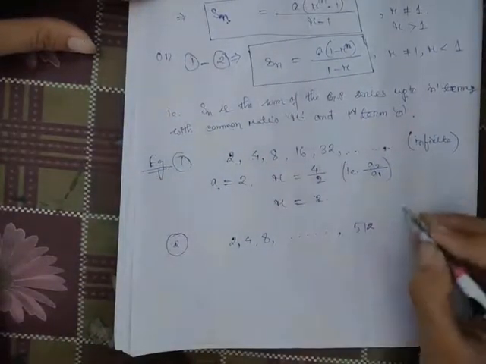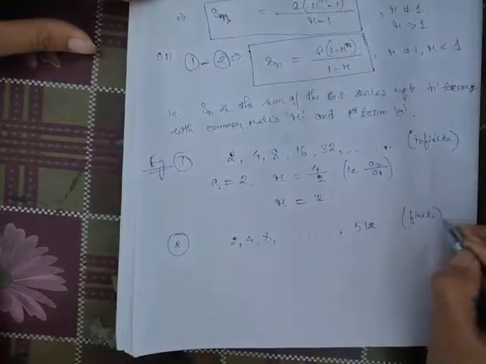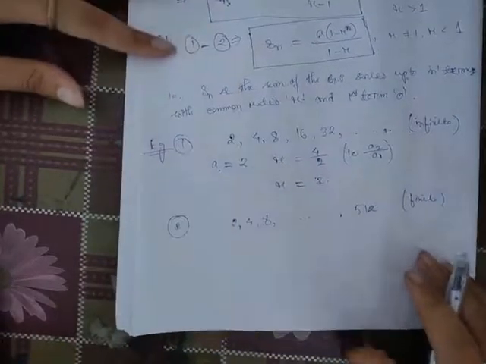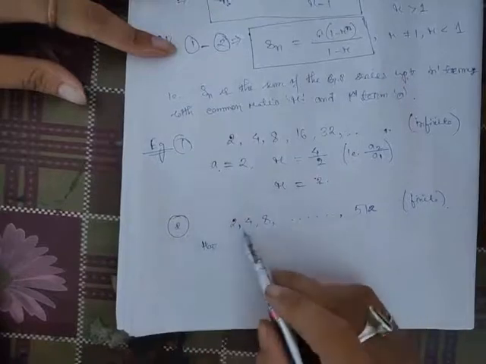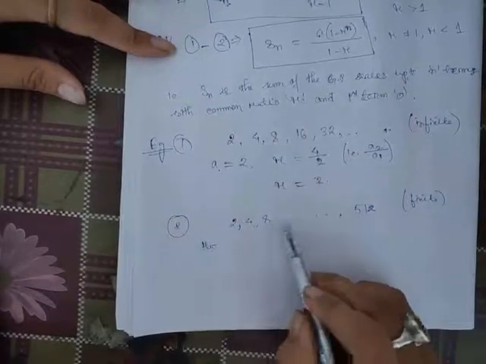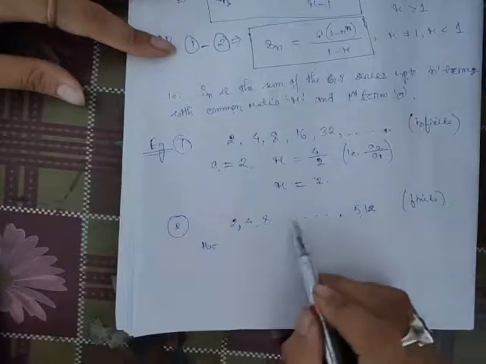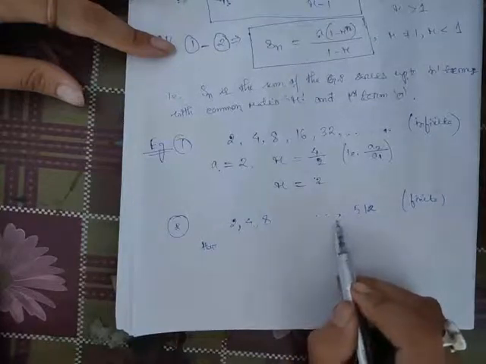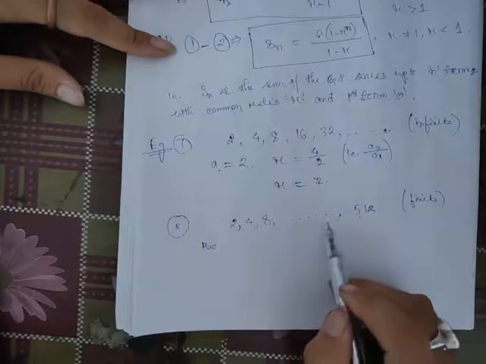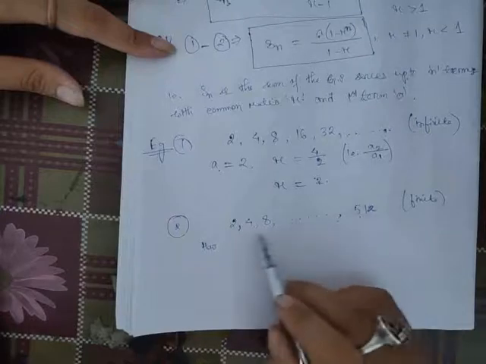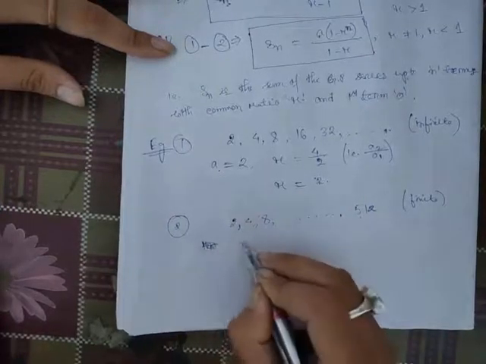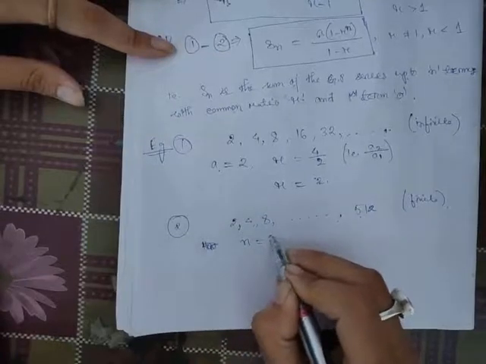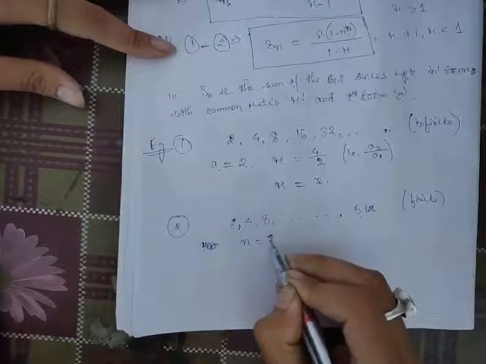So this is a finite GP series. In the question we are asked to find how many terms. This is a finite GP, but we don't know the middle terms. We don't know how many terms there are in this GP series. So we are asked to find the number of terms. The number of terms is denoted by small n.